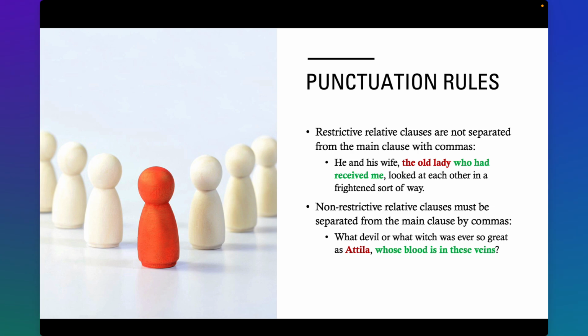And this concludes our discussion of subordination and the punctuation rules that apply to subordinate clauses.